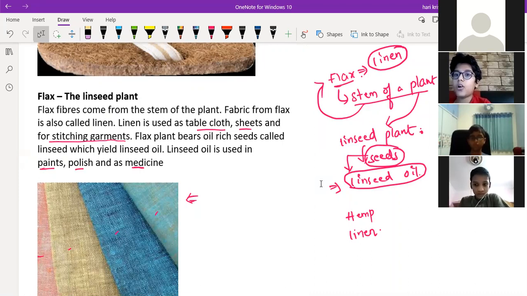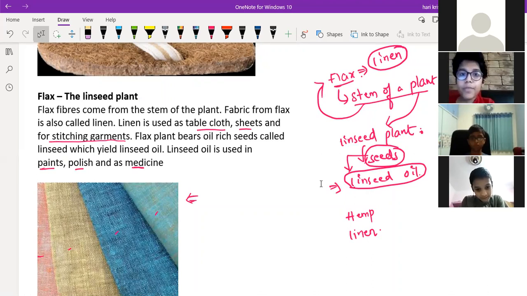The flax plant also gives oil-rich seeds called linseed and linseed oil. Are you reading or explaining to him? Drona, you're reading or just explaining to him?